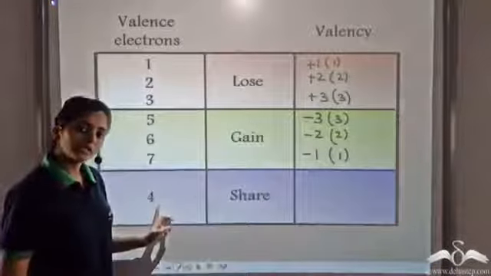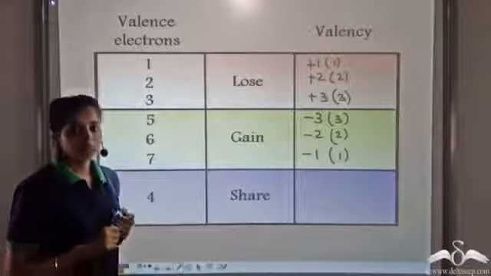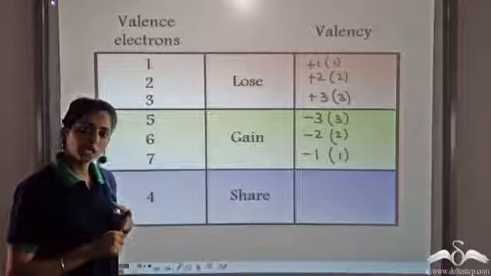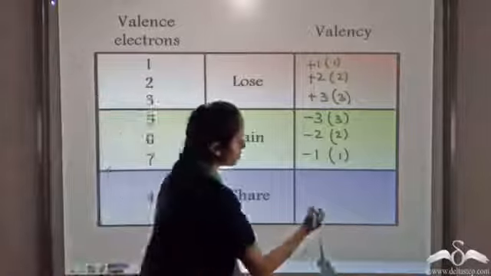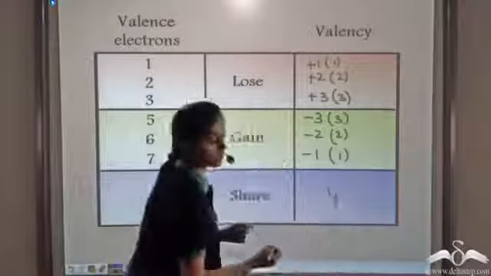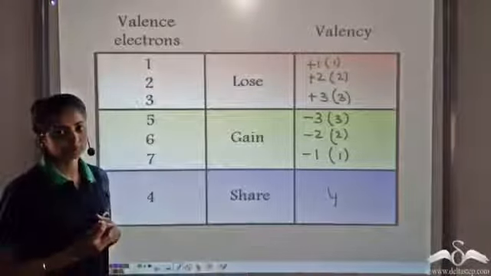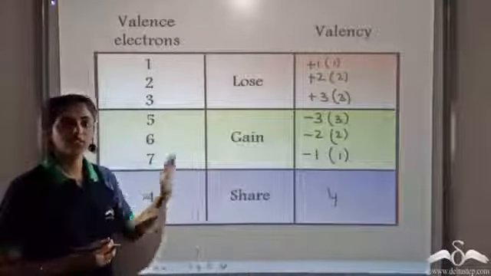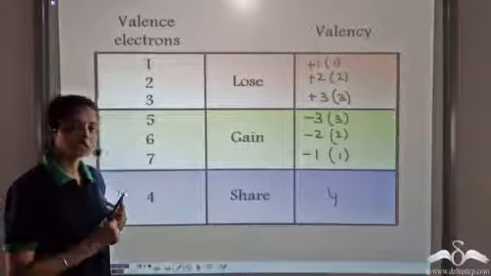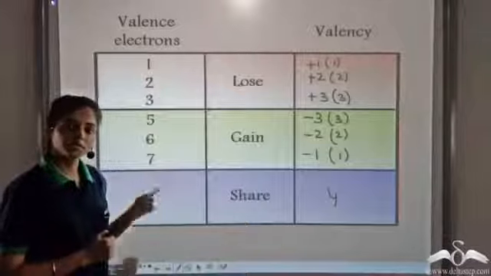When there are 4 valence electrons, these elements are metalloids. They share 4 electrons. Since they share 4 electrons, the valency is 4. So these are the valencies for the elements having valence electrons from 1 to 7.